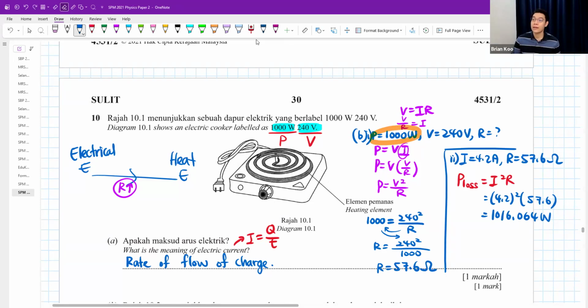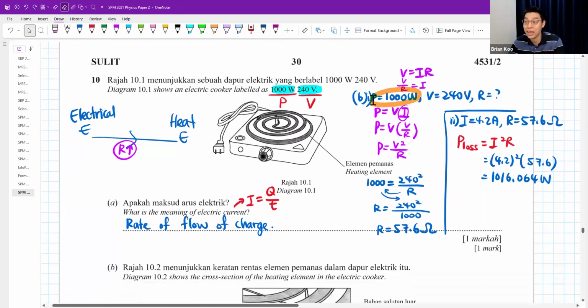Okay, you might think, teacher, why is this one a bit higher than the original power? I supply 1000 watts, but why can I now get so much power? It's because maybe the current here, they rounded off the value. Usually this one's supposed to be a bit lower. Or maybe there might be a small error in the value that they gave, but if we just follow the value, this is what I'll get.